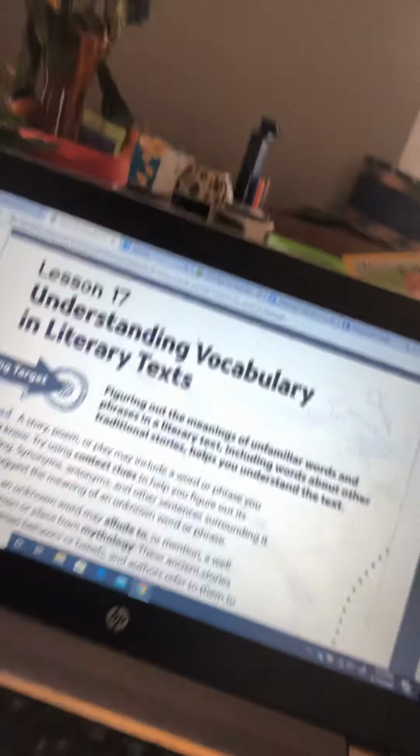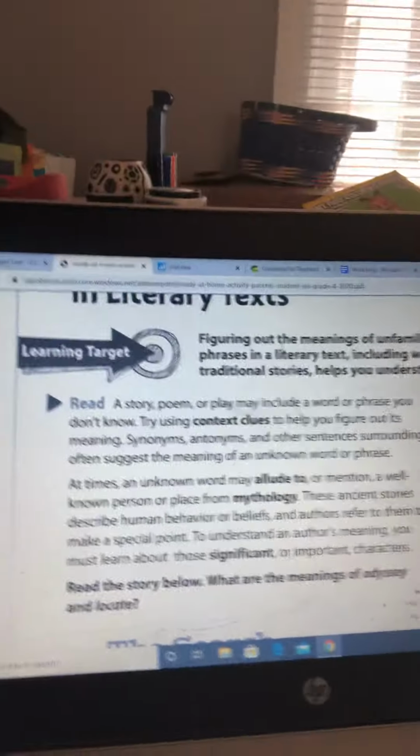All right, so different literary texts, literature, if you will. We'll have vocab that you won't know. And what will you use to figure them out? Context clues. Very good. All right, they help you figure it out. Then you understand what you're reading more.